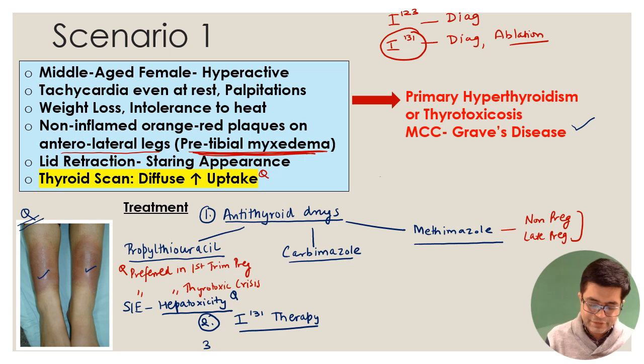Sometimes people try variations called Lugol's iodine also. You read about it in surgery. And third is total thyroidectomy. After you do total thyroidectomy, then the patient will need to be put on lifelong thyroxine supplementation.